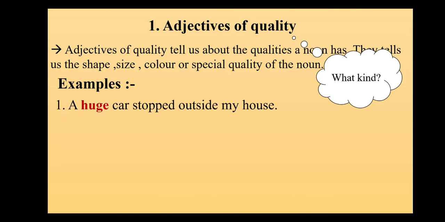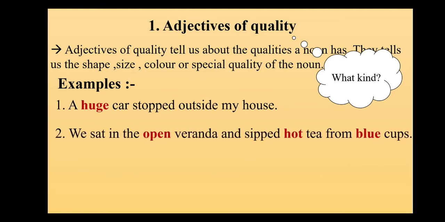As we can see in the example, a huge car stopped outside my house. So I am asking the noun the question, that is, what kind of car? So what answer did I get, children? I got the answer huge. So definitely huge will be my adjective of quality.